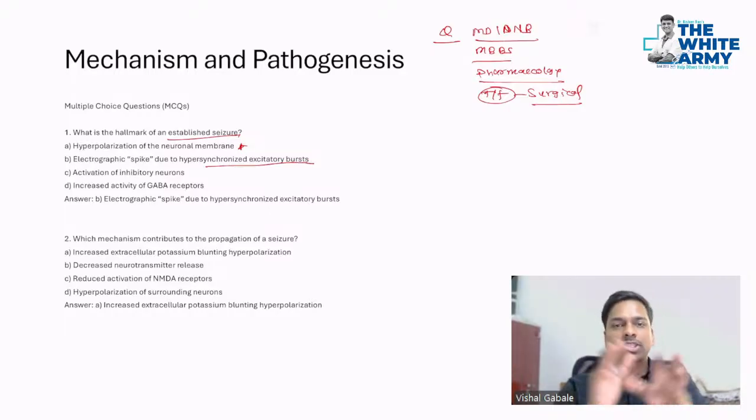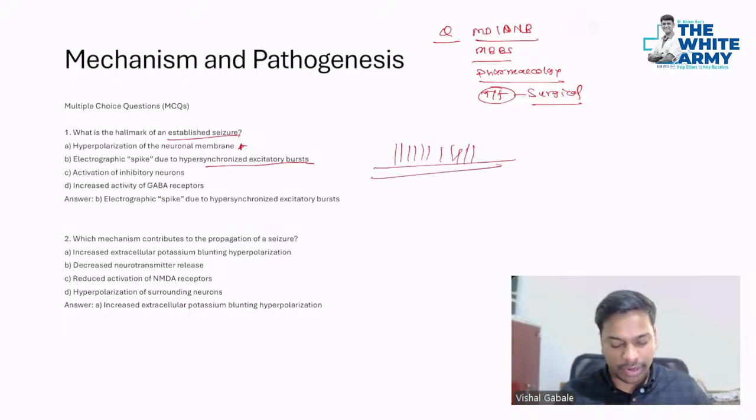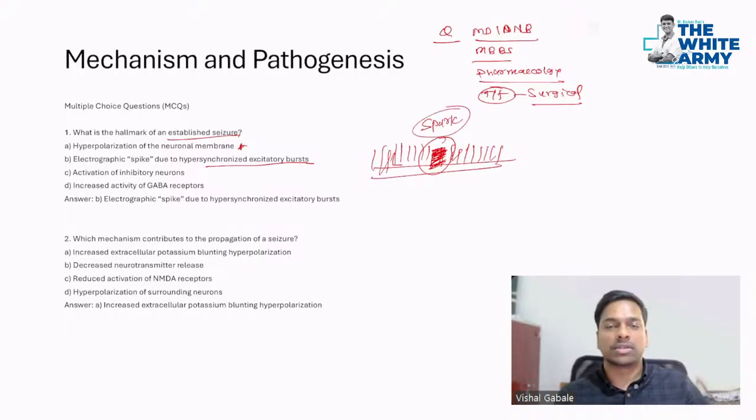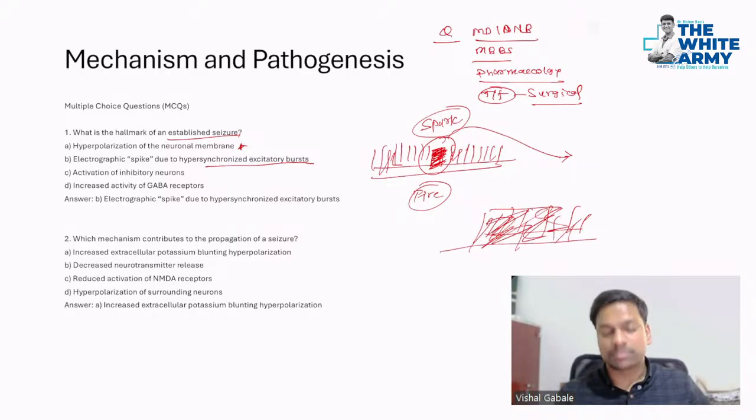I will just give you an overview of what is seizure versus what is epilepsy. Suppose this is grass. You might have seen wildfire. You can just take it as brain cells. So what happens during a seizure? This particular part of the brain gets activated, and that acts as a spark in the dried grass. Now this fire gradually spreads to all the trees, all the grass in the brain, and that basically will cause epilepsy.